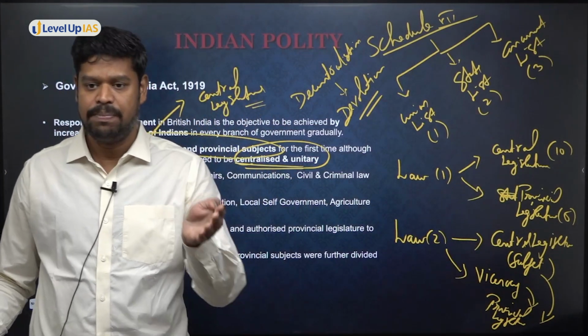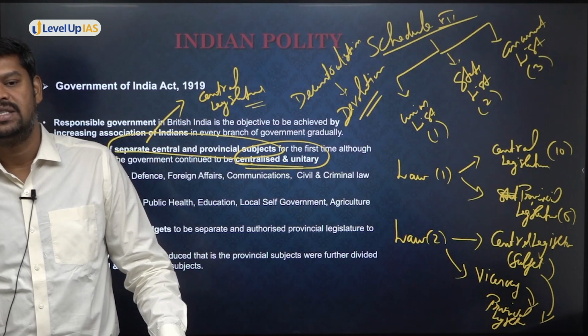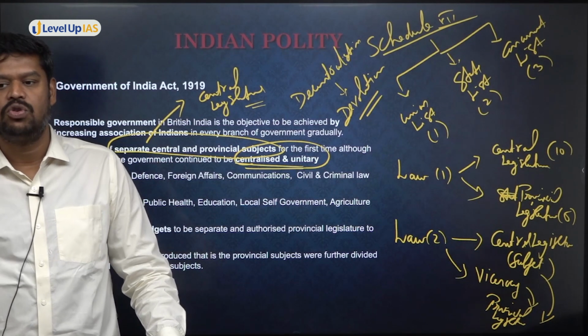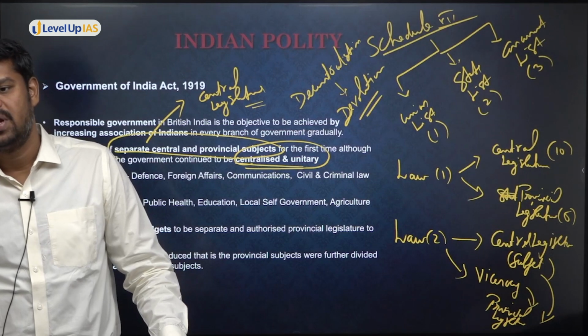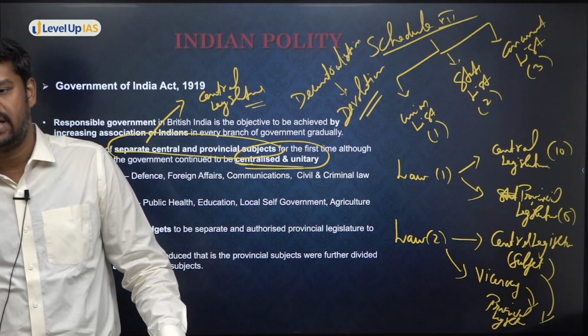But however, this is the beginning of what is called decentralization. But there was no complete decentralization, because the powers that were given to the provinces were at the mercy of whom? At the mercy of the viceroy making the rules. So the viceroy, if he wants, can take back the power.